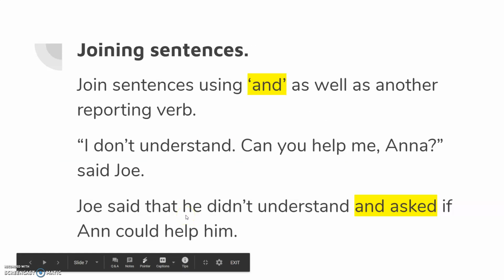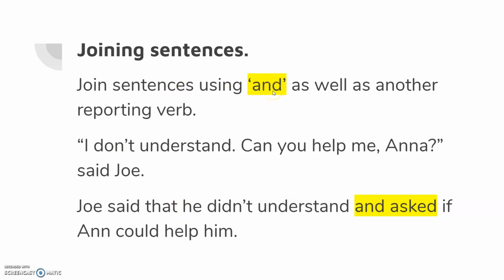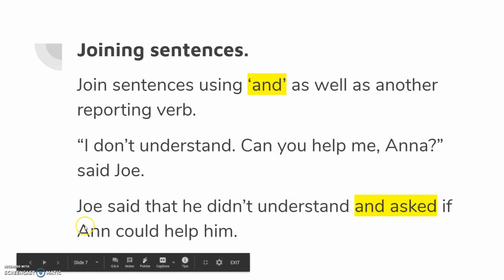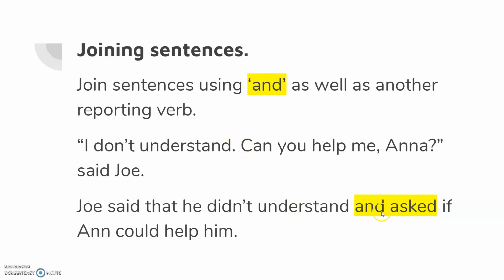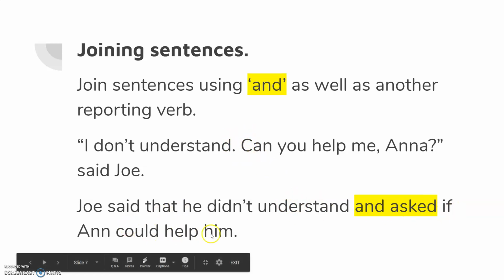Now, what happens when we have to join sentences? When we join sentences, we use and to join the sentence, and then we have another reporting verb. I don't understand. Can you help me, Anna? We've got two sentences. We've got a sentence and a question. I want to join them. I need to add the word and, and of course, an appropriate reporting verb for the next part. In this case, it's a question. So I'm going to use the word asked. Joe said that he didn't understand, and asked if she could help him.